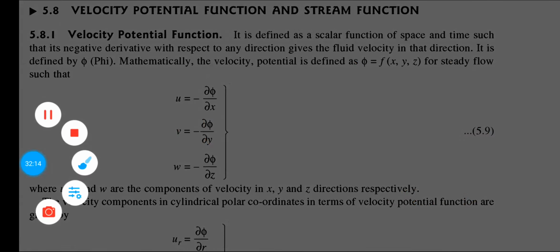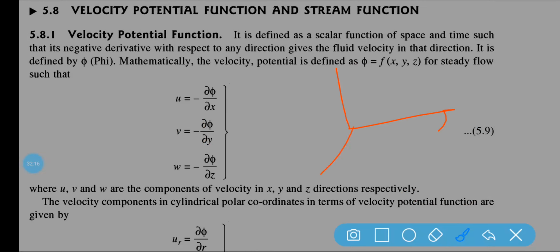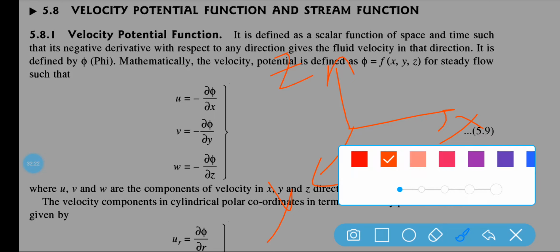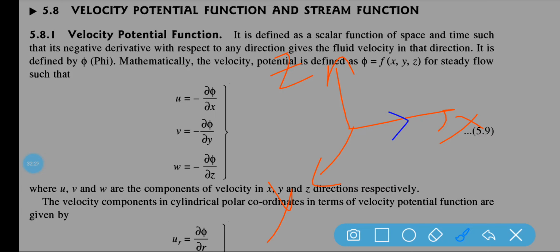So in that direction means what? You know that this is your x axis, y axis, z axis. Now what I need to say is that the velocity components are u, v, w.